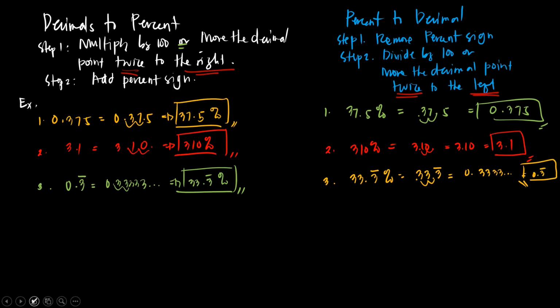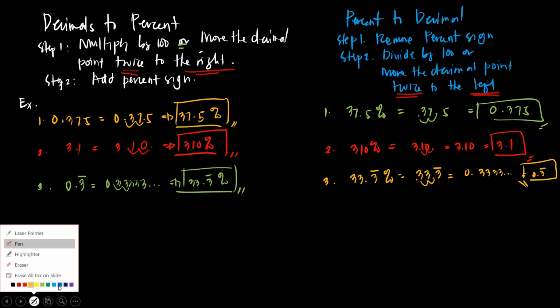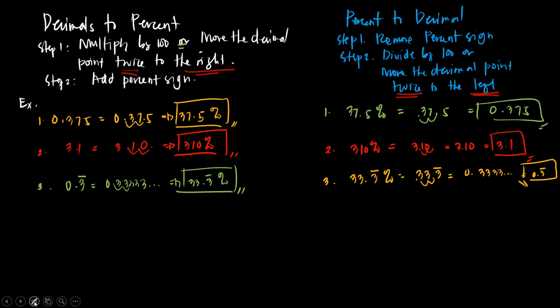Okay, let's have another example. What if the given is 12 and 1/4%? Okay, so we have two ways on how we are going to answer this one. The easiest one is that you know already that 1/4 is equivalent to 0.25. So all you have to do, since 12 is a whole number, is just write 12.25.